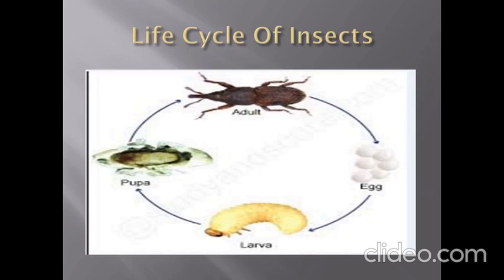Moving forward to our last topic, and the topic is the life cycle of insects. My dear students, you will have seen your mummy buying the grains. But buying the grains is not enough. She has to do many other work. That means after buying, she has to clean the grains. Again, she has to store the grains properly in a box. We even store the grains at some places like warehouses.